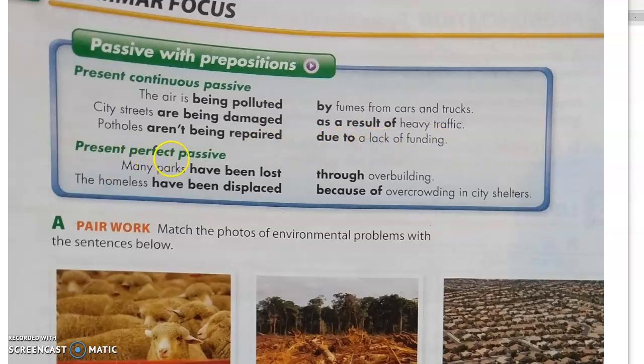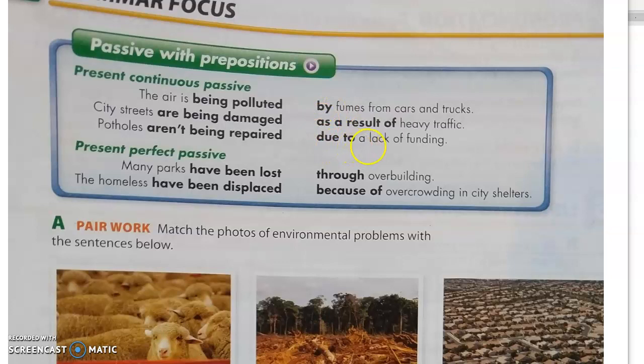Okay, the present perfect passive. Many parks have been lost through overbuilding. The homeless have been displaced because of overcrowding in city shelters. Okay, so everything here on the left contains the subject and the verb, which is passive. And on the right side, we have a continuation of the sentence, starting with a preposition or a prepositional phrase. And so on the right, it tells you basically why. Why did it happen?